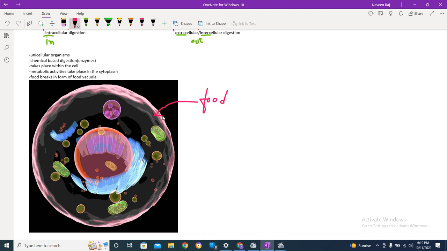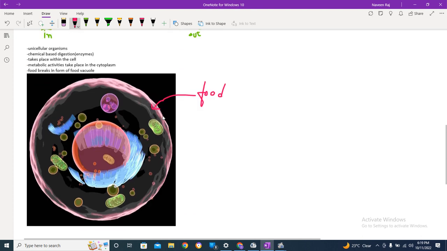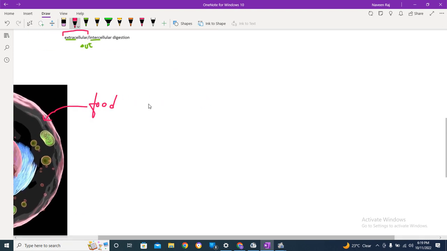There is no extracellular activity, with the exception of the removal. If you haven't checked that video, check it out, as today is the second part, that is extracellular digestion, the digestion which is taking place extracellularly. We'll be looking into that.